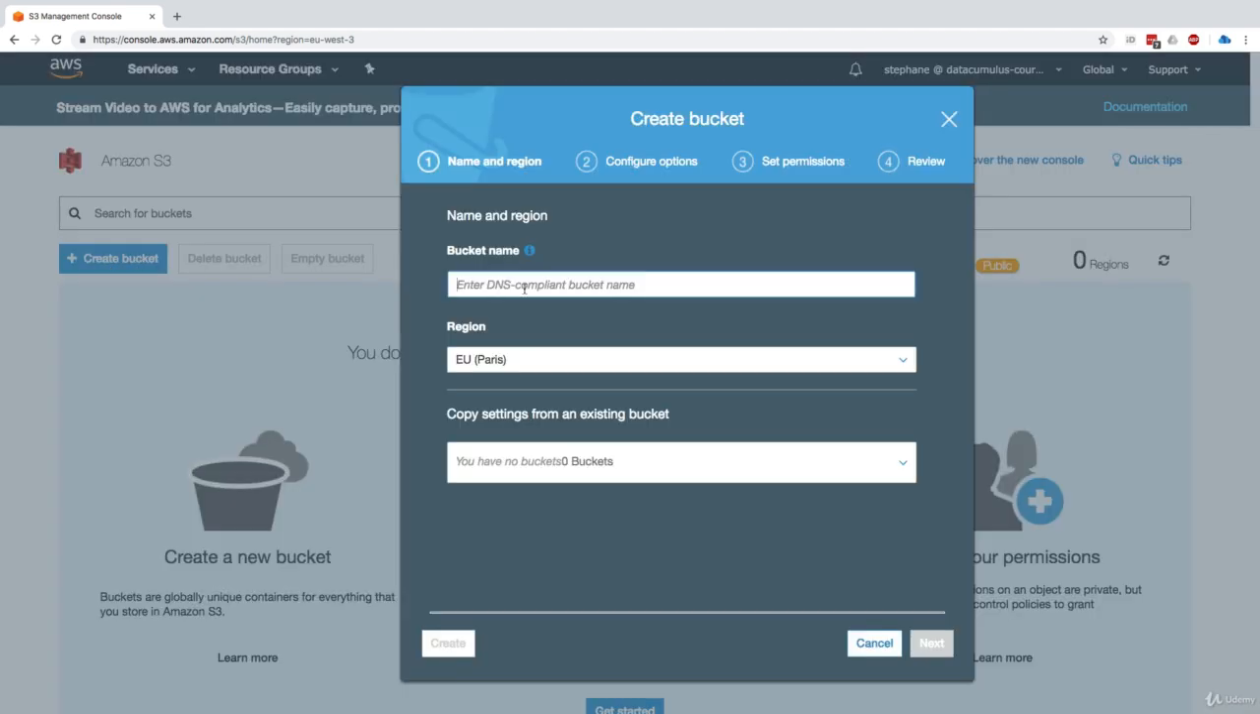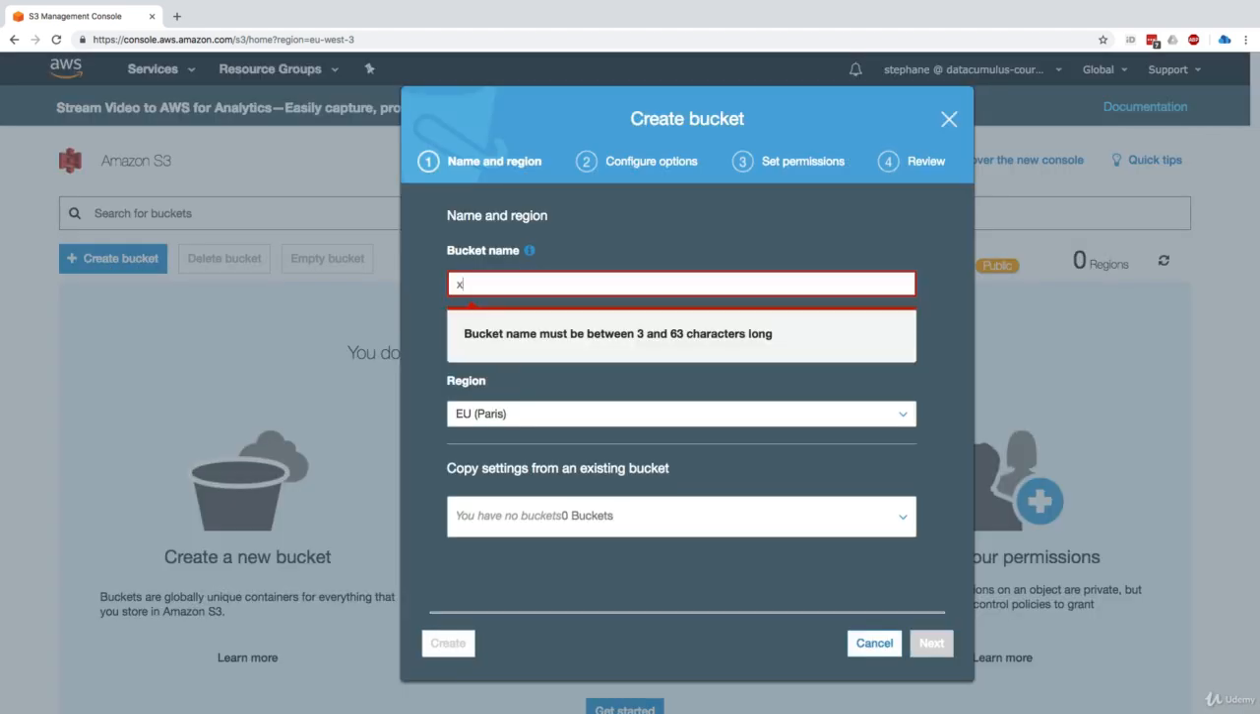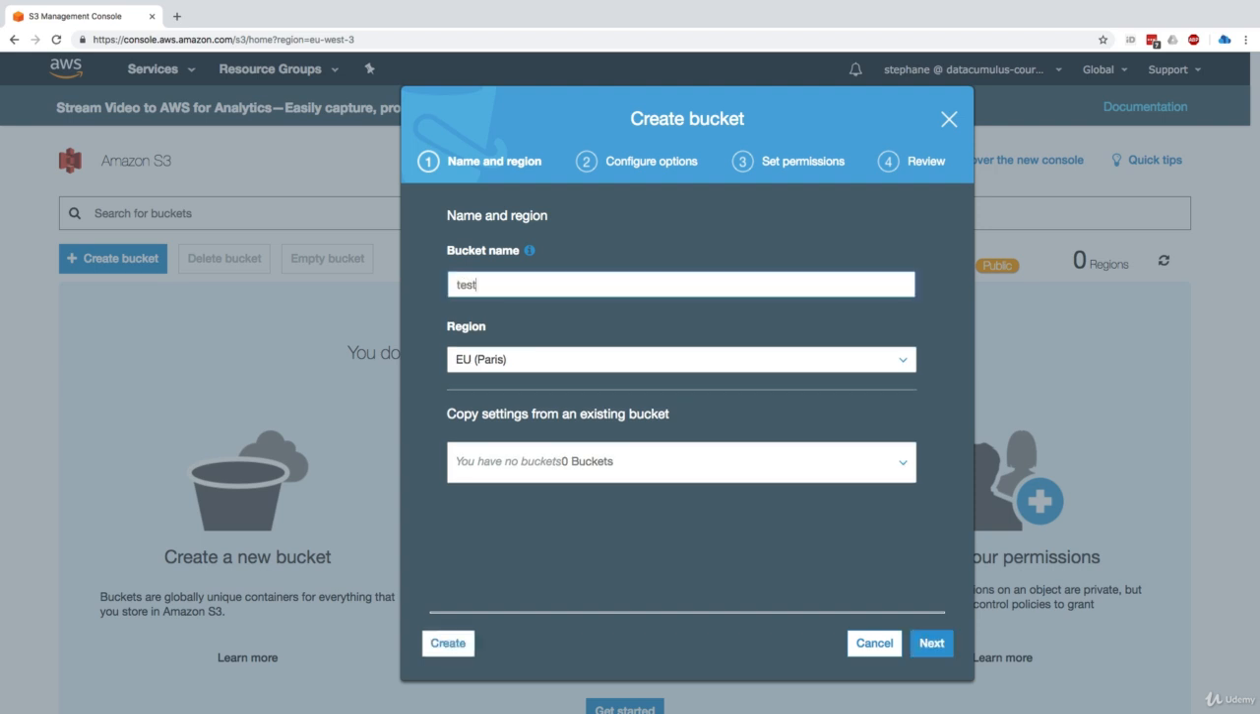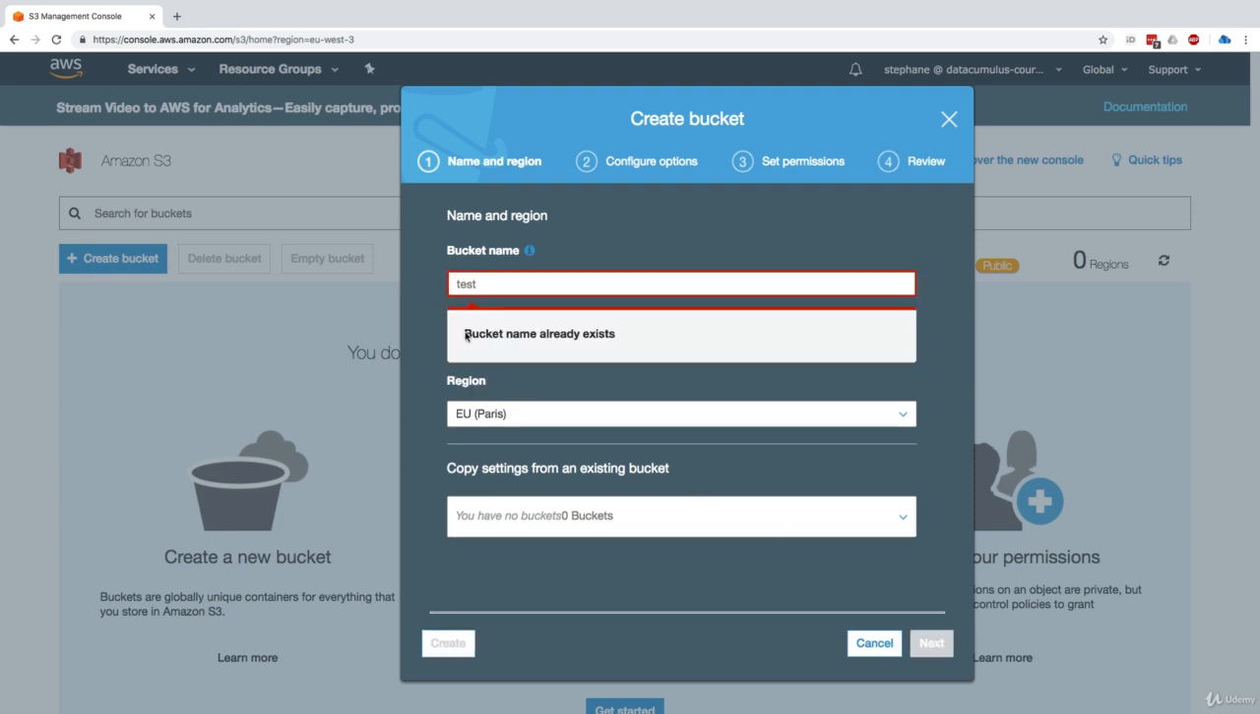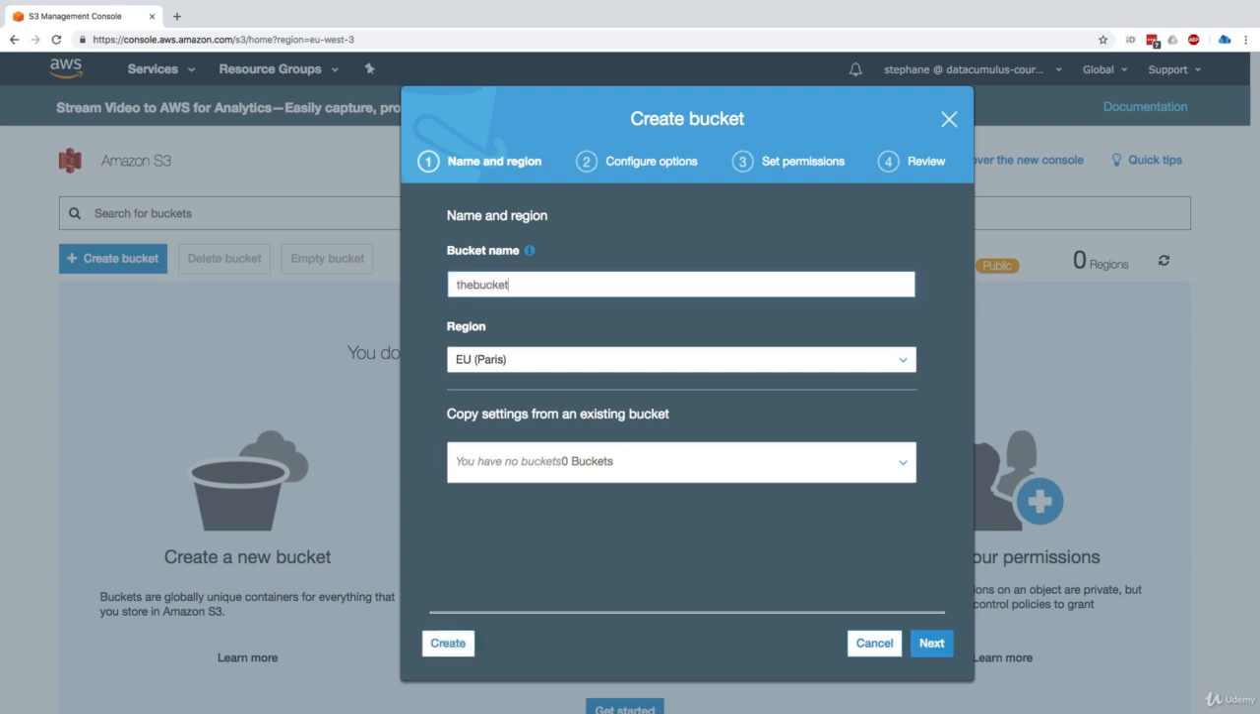I'll click on create a bucket, and now you need to create a bucket name. If we create a bucket name, for example, I call it test, I'm pretty sure someone in the world will have a bucket named test. So if I click on next, it will say bucket name already exists. Even though that bucket name did not exist in my account, it exists in someone else's account. And so I cannot use a bucket name that is already used by someone else. But if I say the bucket of Stéphane, probably no one else will have taken that name before.